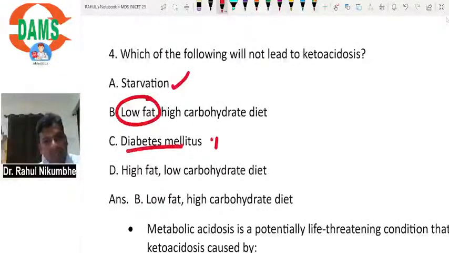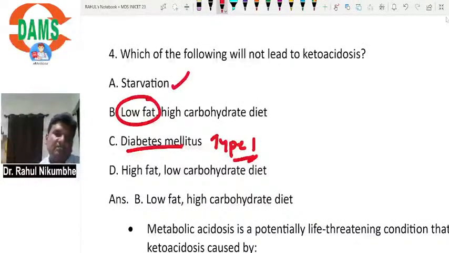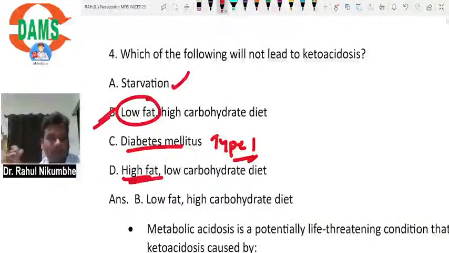Diabetes mellitus, type 1 diabetes, diabetic ketoacidosis, it is very common in type 1 diabetes. Then high fat, low carbohydrate diet, yes, high fats can cause ketosis. So answer is B. Now actually what happens? What is the meaning of ketoacidosis?